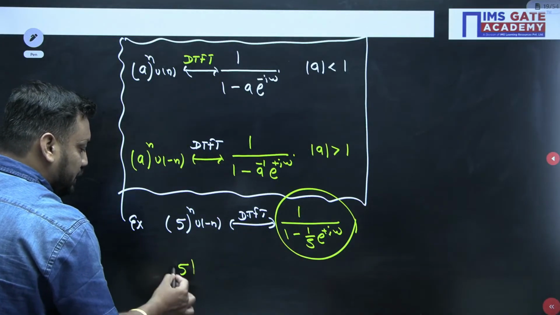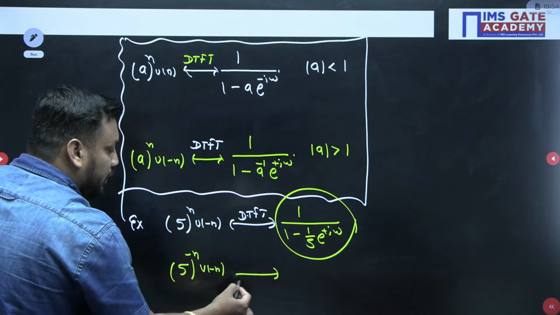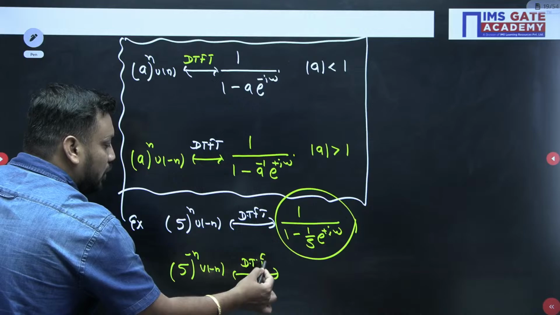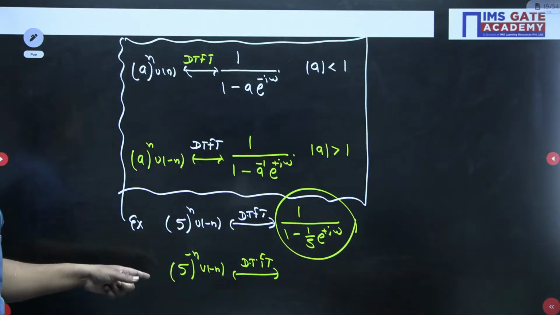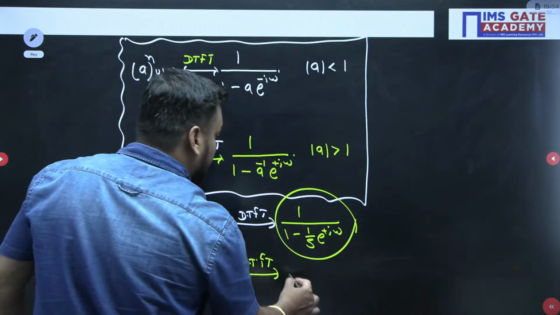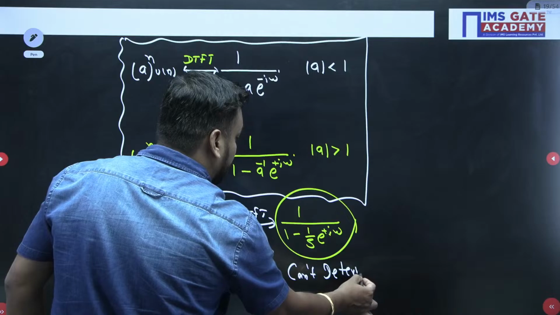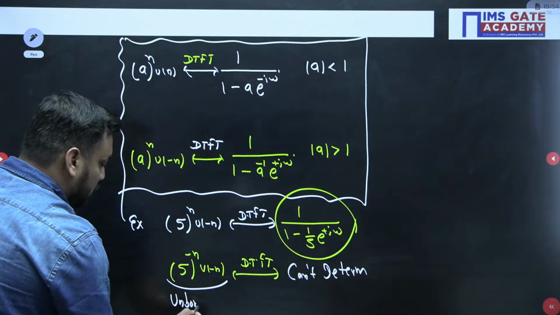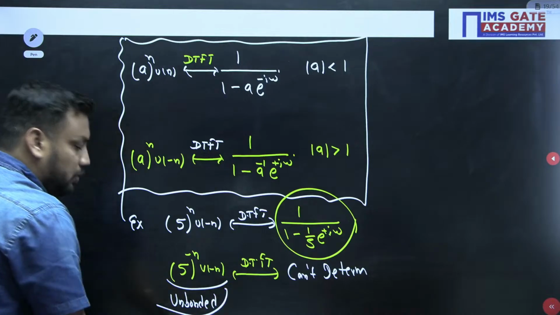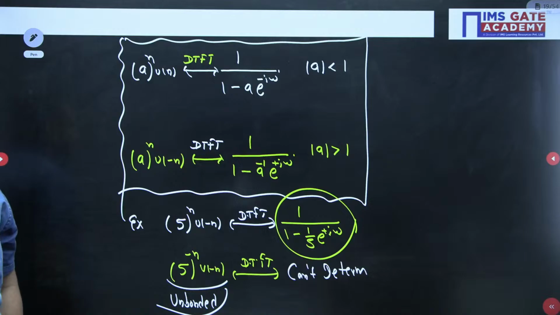If anyone asks about 5 to the power minus n, u of minus n, then what is the DTFT? Then you will say, sir, 5 to the power minus n means 1 by 5 to the power n, and a is less than 1, which means it can't be determined, because this signal is unbounded. I hope this is crystal clear to you. It should be clear to you guys.